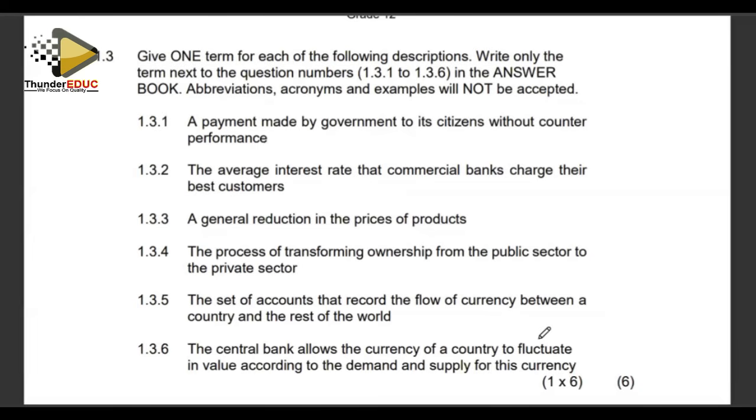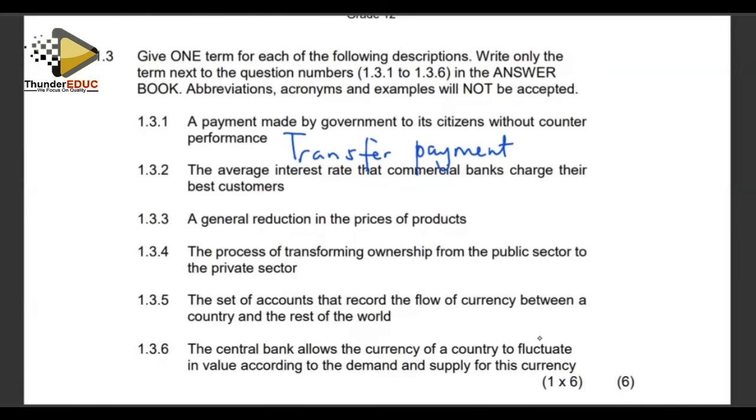For example, we talk of the grant, whether it's the unemployment grant, the child support grant, the disability grant. You have not done anything. Just for the sake that you're unemployed, the government chooses to give you money. What kind of payment is that? In economics, we call that transfer payments. That is the first one.